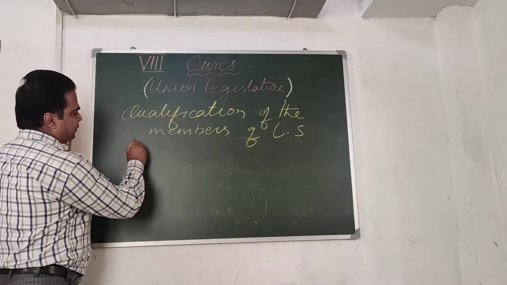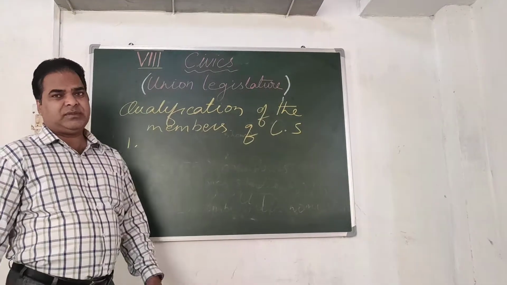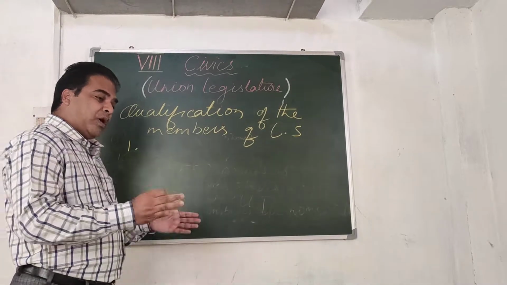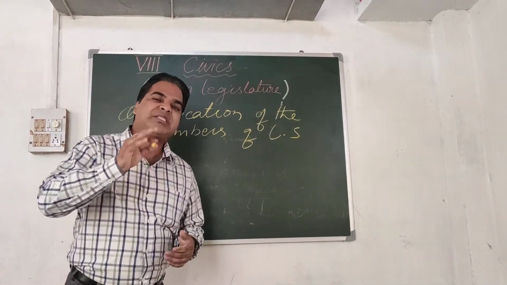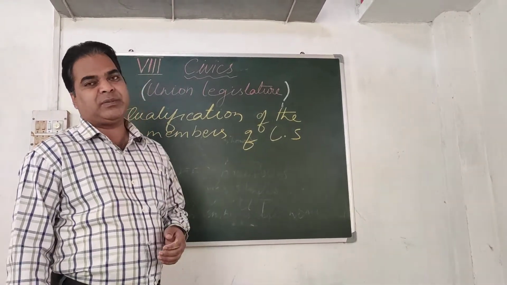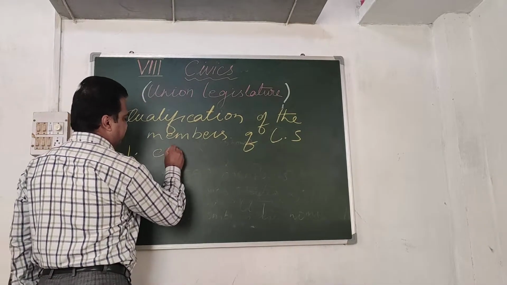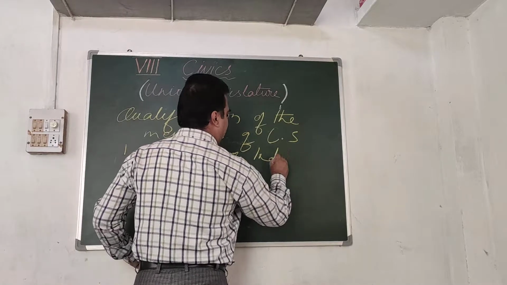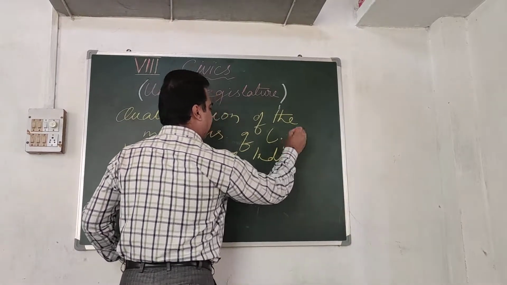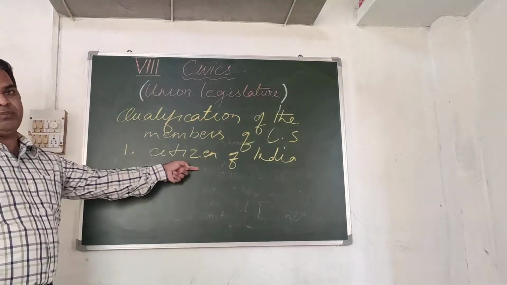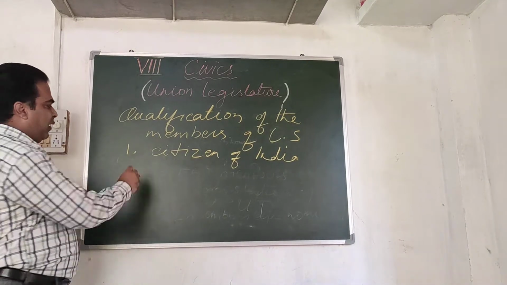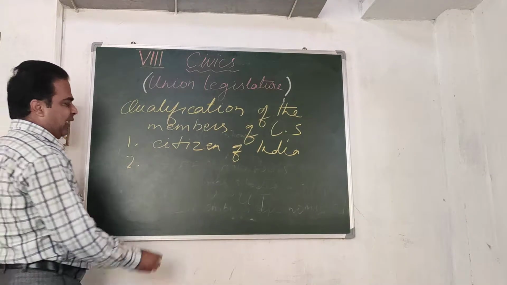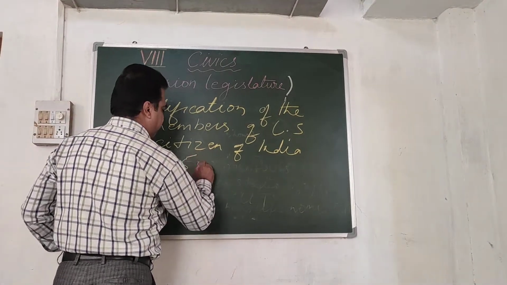Now, the first qualification required is that the person who wants to become a member of Lok Sabha must be a citizen of India. This is very much important. Person must be a citizen of India. Second, the person must have attained the age of 25.